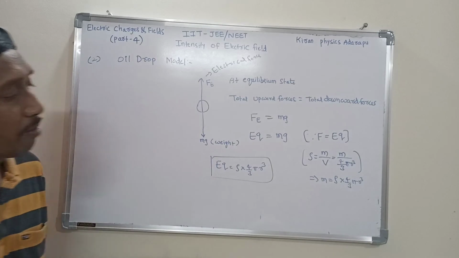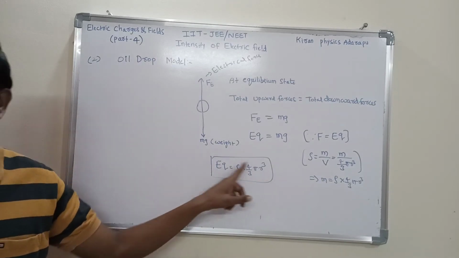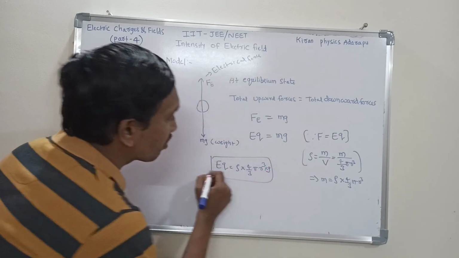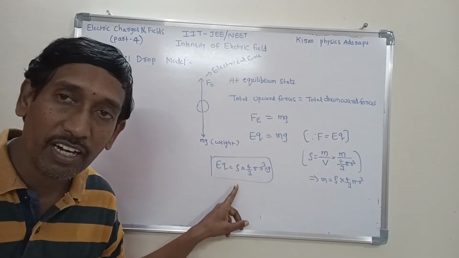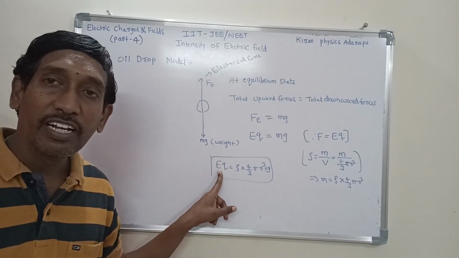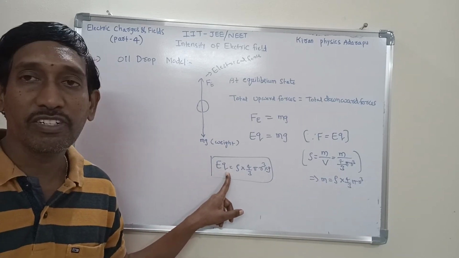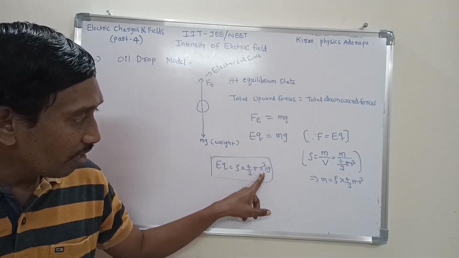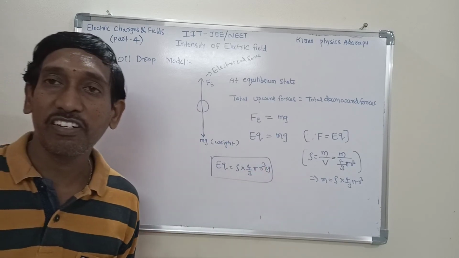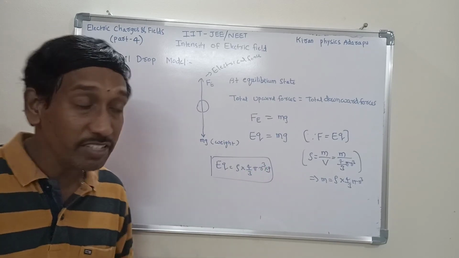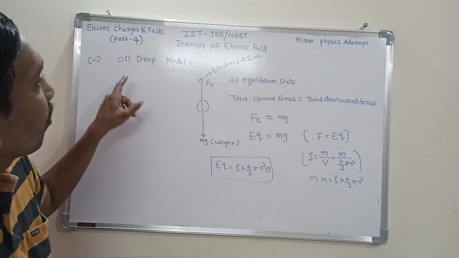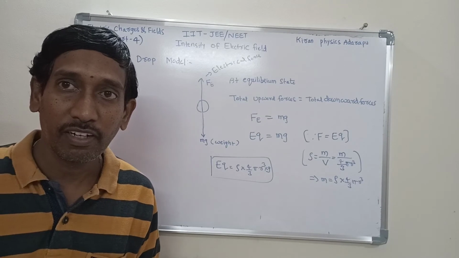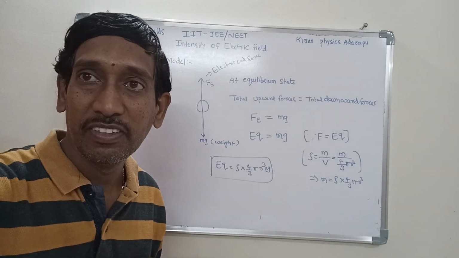Sometimes they ask for the radius, write radius as the subject, you get it. So if you know this formula, any question asked you can attempt very easily. Recognize this formula. E is called intensity of electric field, Q stands for charge, rho stands for density of the oil drop. Here r is the radius of the oil drop, g stands for acceleration due to gravity. This is one important and standard model in intensity of electric field, that is the oil drop model. Okay, now I hope you understood.